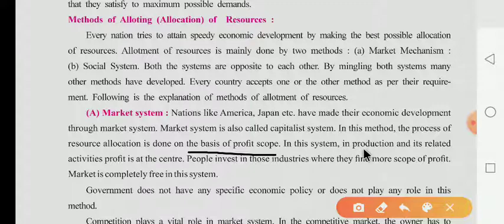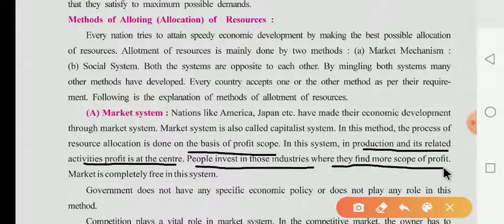In this system, production and its related activity is centered on profit. The main aim of the production activity is only profit, and people invest in those industries where they find more scope for profit. In the capitalist system, people invest in industries that provide more scope of profit. That's why the market is completely free in this system.